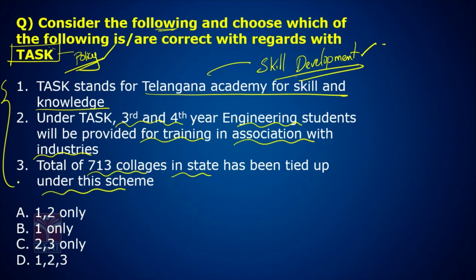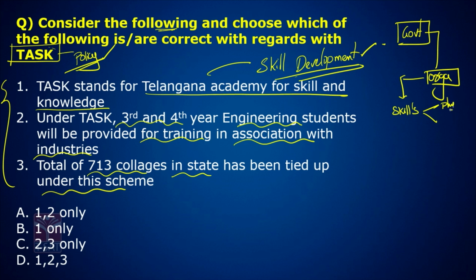Look at this. Imagine there is a government organization. Now this organization will provide certain skills like Python, R, SAP, SAS, Tally, etc. Imagine there is a college.